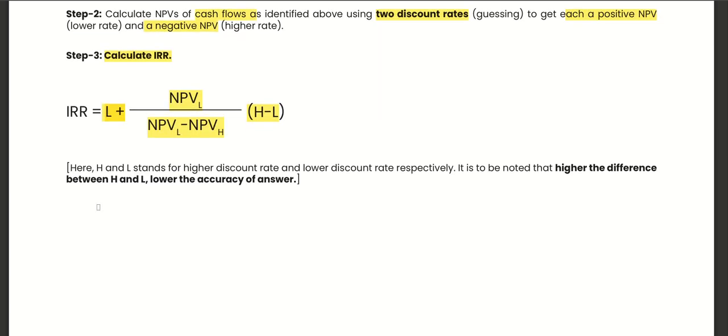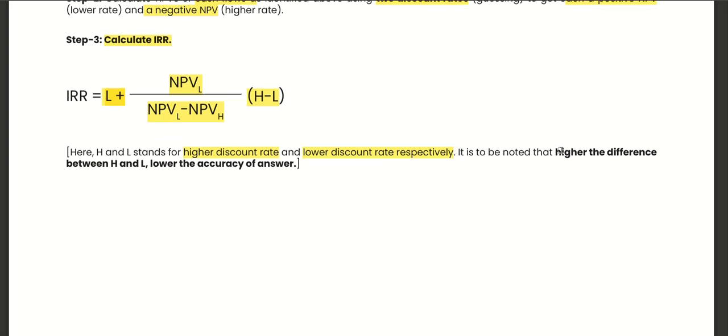Here H and L stand for higher discount rate and lower discount rate respectively. It is to be noted that the higher the difference between H and L, the lower the accuracy of the answer. So we also have to keep the difference minimum.